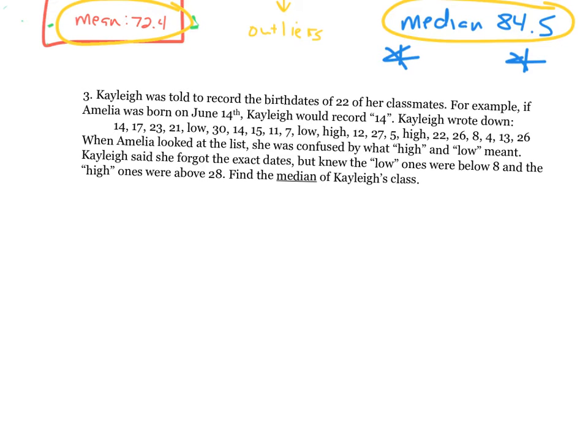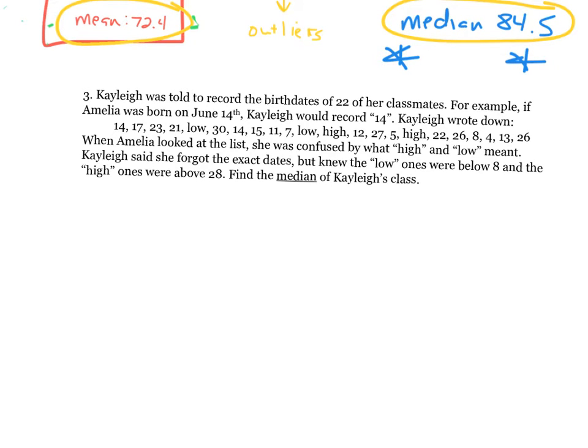So, 3's a little interesting. It says, Kaylee was told to record the birth dates of 22 classmates. For example, Amelia was born on June 14th. She would record 14. She wrote a whole bunch of numbers, but you'll notice she wrote low and high for some of them. When Amelia looked at the list, she was confused by what high and low meant. Kaylee said she forgot the exact dates, but she knew the low ones were below 8 and the high ones were above 28. Find the median.